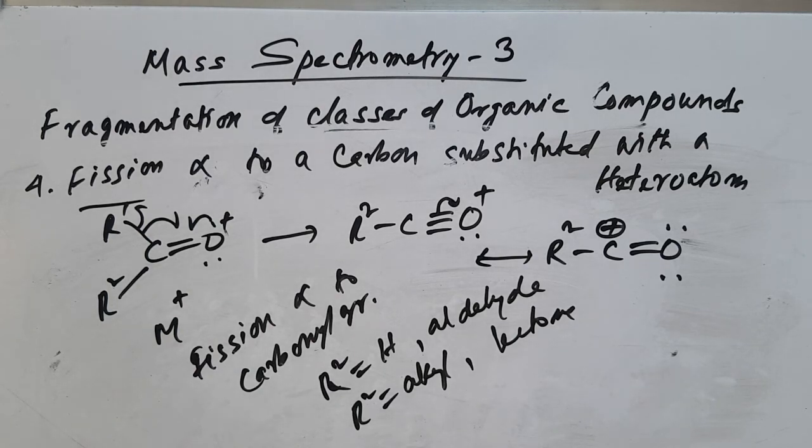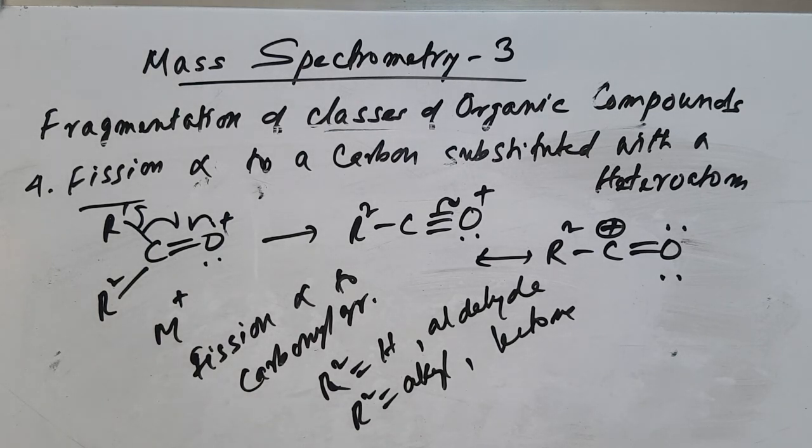From open chain, CH2 units are lost, 14 units for every fragmentation. Then with branching, the fragmentation is intense adjacent to the branching point, and the largest alkyl groups are lost, as we discussed earlier. Then cycloalkanes can also undergo fragmentation.